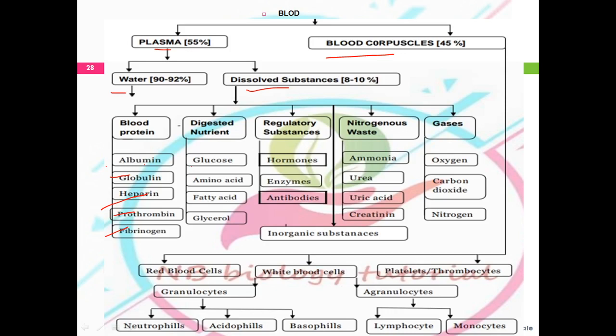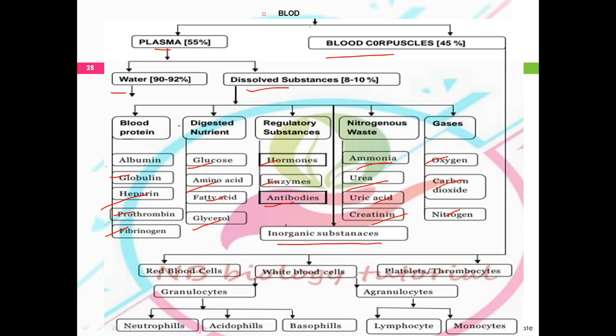Digested nutrients are there: glucose, amino acids, fatty acids and glycerol. There is a presence of regulatory substances, which involve hormones, enzymes and antibodies. A hormone, for example, is insulin. The nitrogenous wastes are ammonia, urea, uric acid and creatinine. Then gases are included: oxygen, carbon dioxide and nitrogen. In addition to this, there are some inorganic substances.